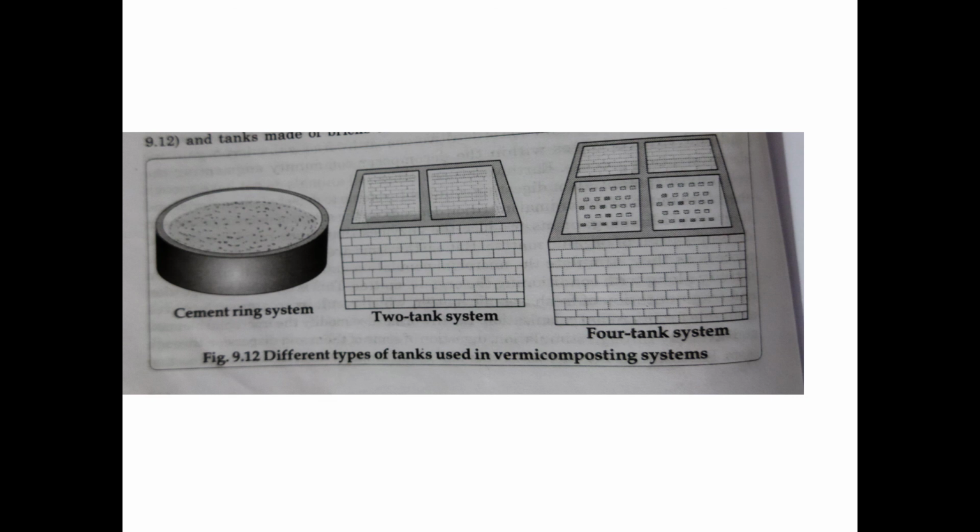But the earthworm and some invertebrates do not have the capacity to break down cellulose. Cellulose is plant material. The earthworm and other animals lack the cellulase enzyme. Cellulase is an enzyme to degrade cellulose.